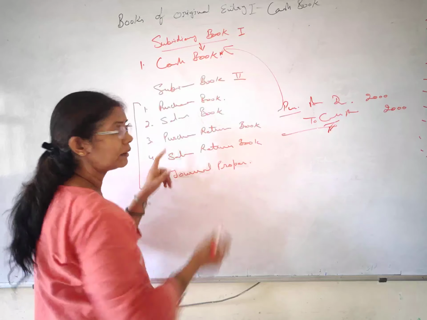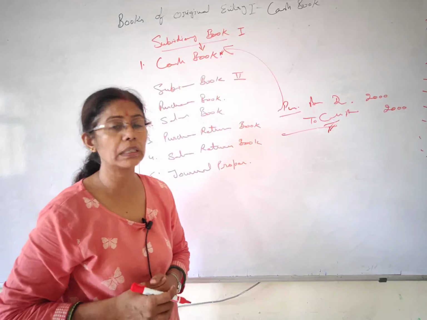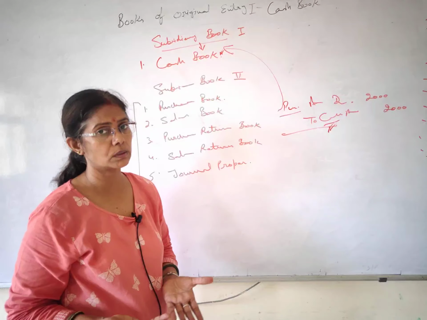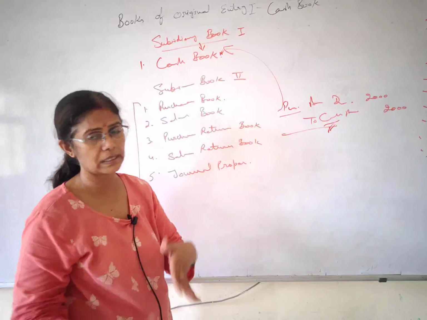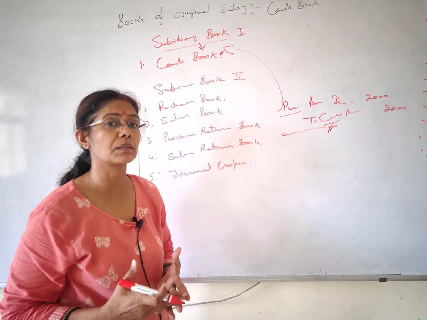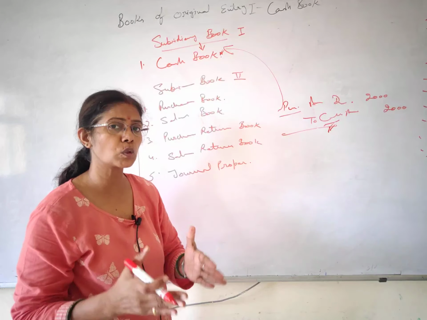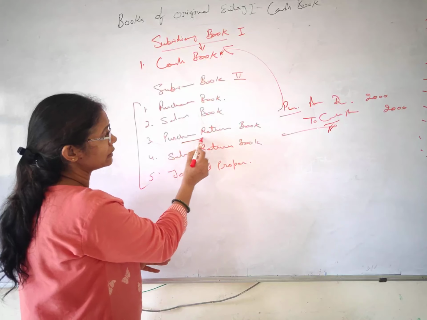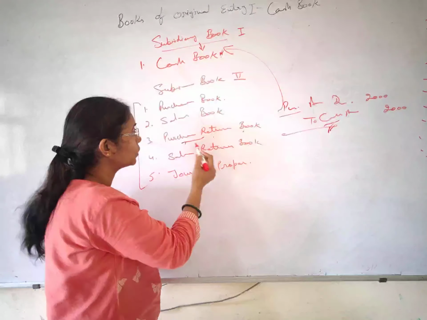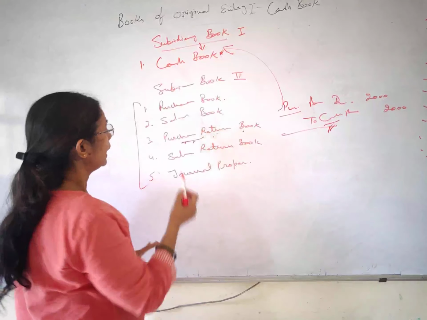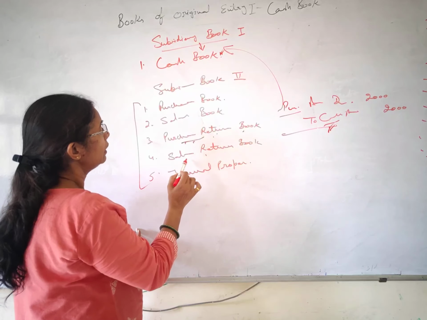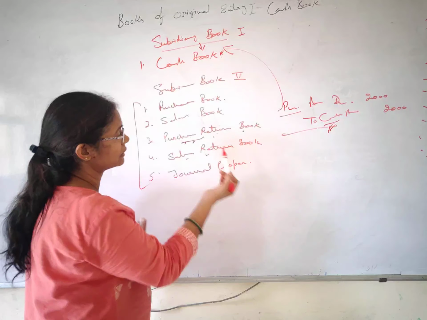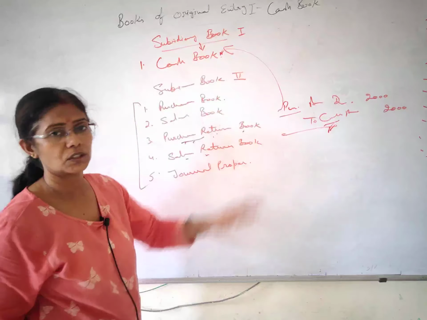Now purchase return, you might have studied in your journal entries. We do the returns also. We can have the purchase return also, sales return also. And it's not from one customer, we have number of customers. So we have to maintain its proper record, and these records we are keeping. If it is purchase return, we have to prepare a separate book, that's the purchase return book. And if we have the sales return, we have a separate book, that is the sales return book, fine. I hope all these points are clear to you, where the transactions will go.